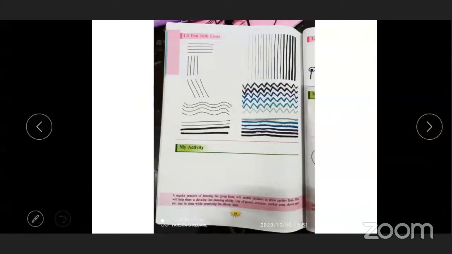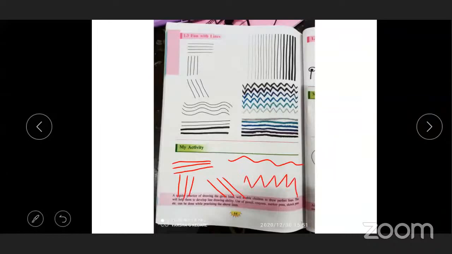Now draw horizontal lines. This is for practice. Now vertical lines. Next one is diagonal lines. Wavy lines, zigzag line. These are the types of lines. Now see, here is a small thin horizontal line given. This is a thin line, and this one is dark. There are different shades of the lines.